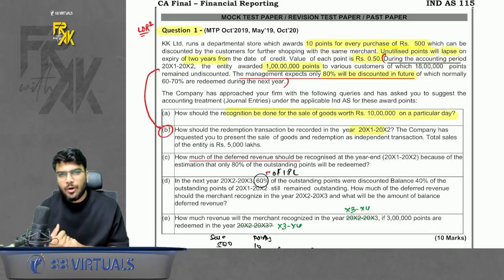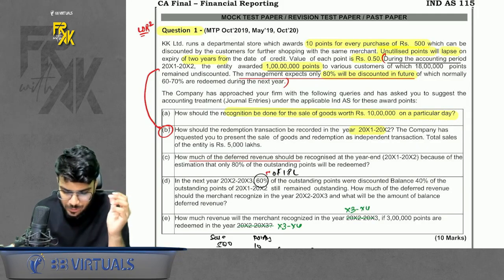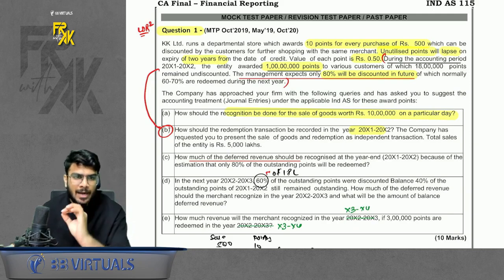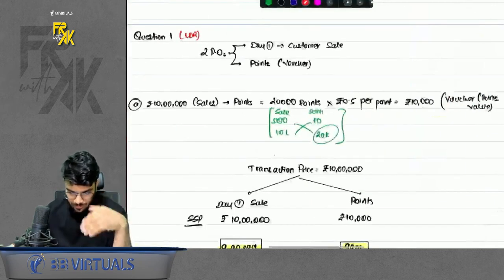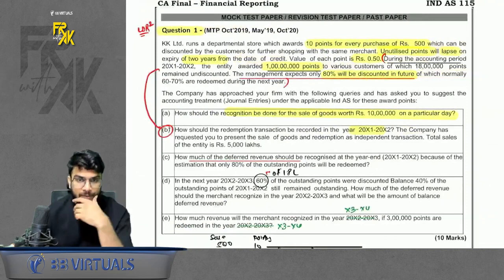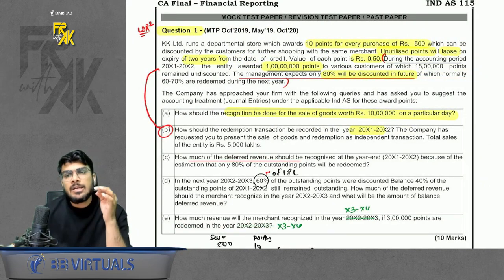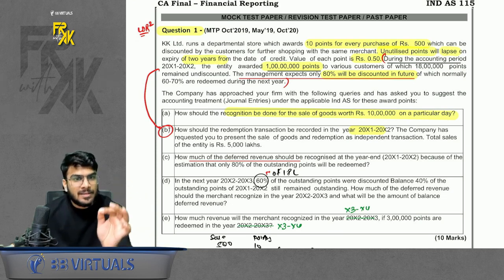Chalo guys, so we will also quickly revise all the important questions of MTP, RTP and past papers also. The solution is also available, the question is also available, so we will try to revise it. Of course, do remember these are some quality questions which I will revise. So writing practice is a must. There is no replacement for writing practice. Please do remember that part.